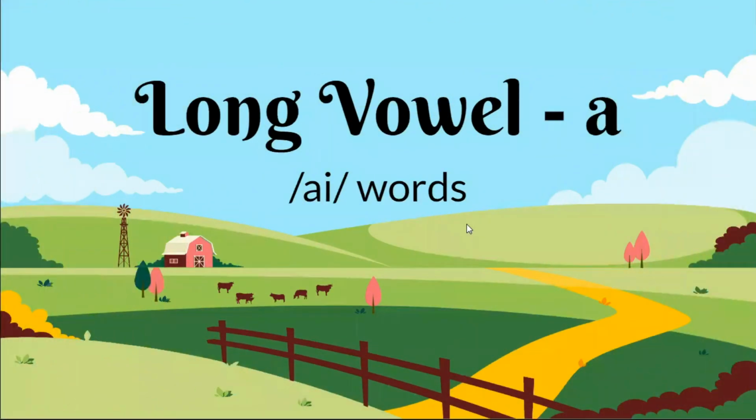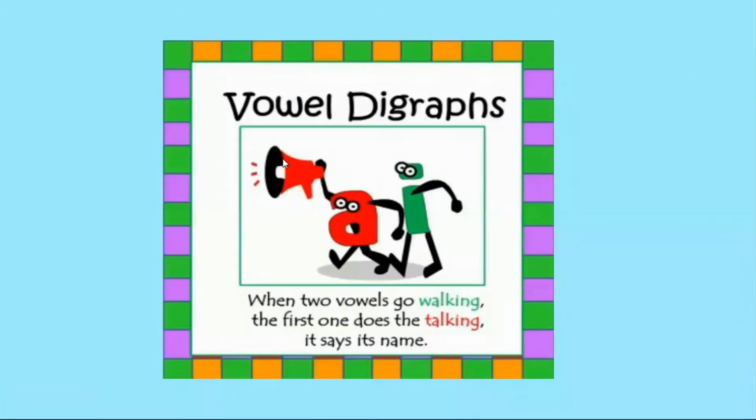Everyone. Today we are going to learn long vowel A. What is long vowel A and what are these AI words? Let me learn how to read AI sound words. So when two vowels go walking, the first one does the talking and it will say its name.